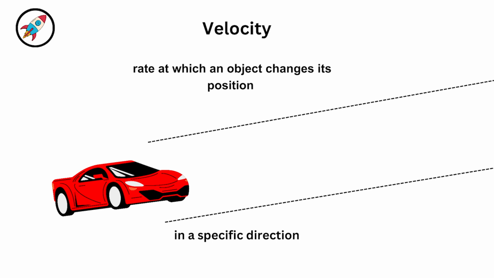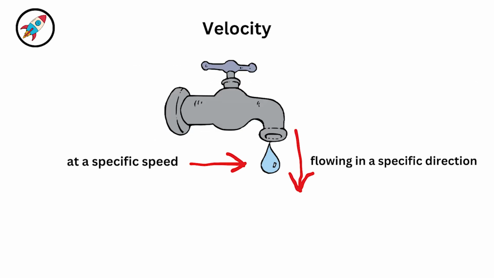Velocity, on the other hand, is the rate at which an object changes its position in a specific direction. It's speed with a direction. For instance, if you're driving at 60 miles per hour to the north, that's your velocity. Water flowing out of a tap straight down at a certain speed is another example.